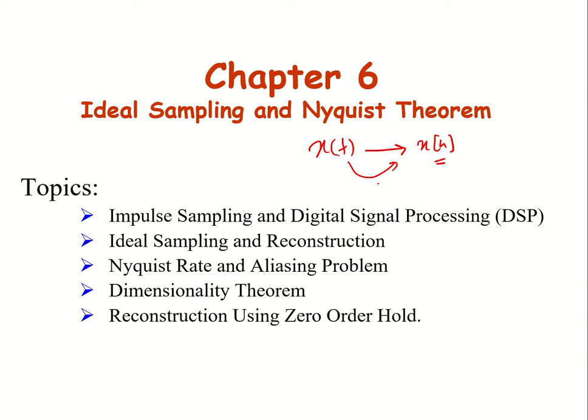And then how we can reconstruct, or reconvert, from discrete to continuous. That is the focus of this chapter. This is basically the basics of digital signal processing, which is being used everywhere nowadays. So let's have a look at the basics of this topic.